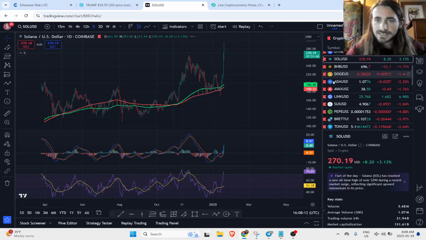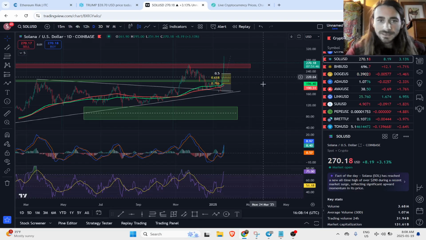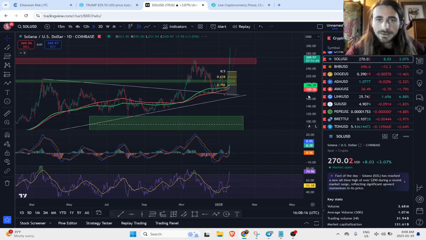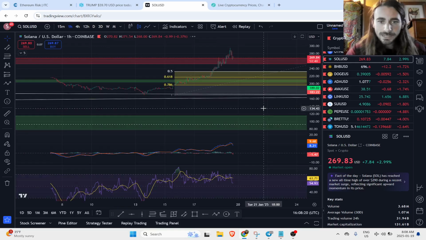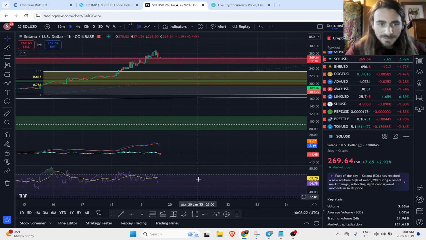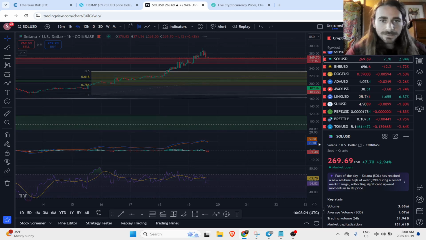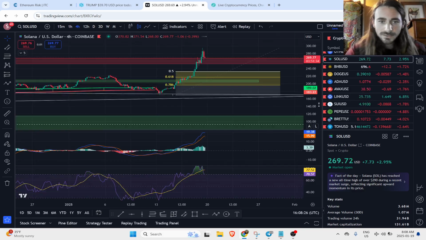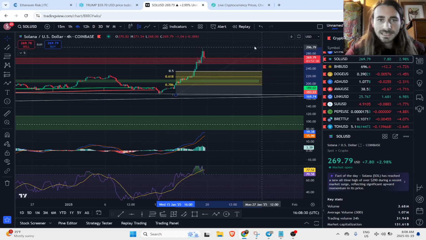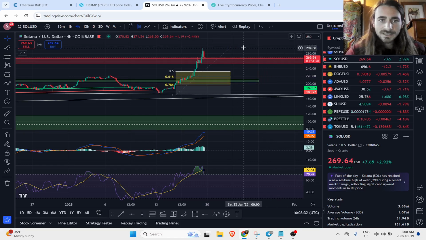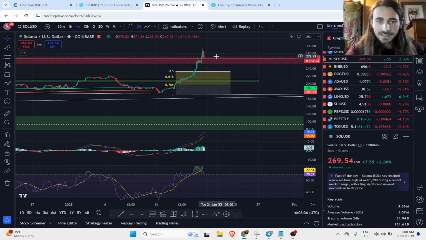But we'll take a look at the ones that are doing well for now. Obviously, Solana is broken out above this resistance here. Take a look at the 1 hour. RSI, MACD look good. If we take a look at the 4 hour as well, see if we're oversold. Overbought on the 4 hour MACD. So I do think we need to see a little bit of consolidation. First support, obviously, going to be through here.